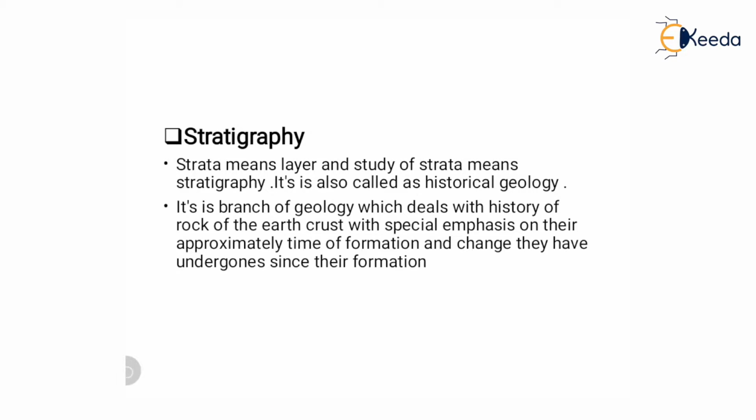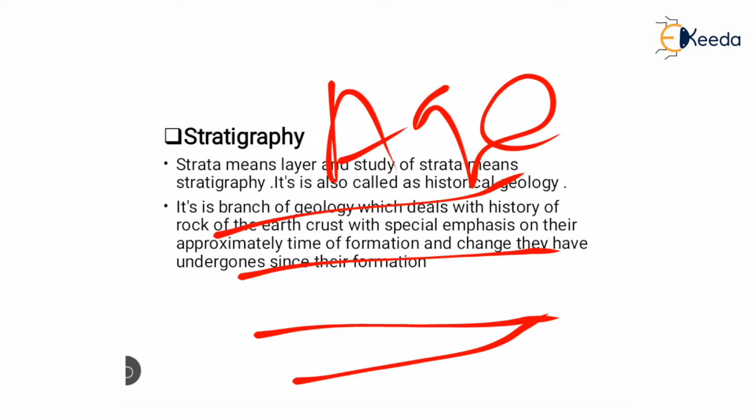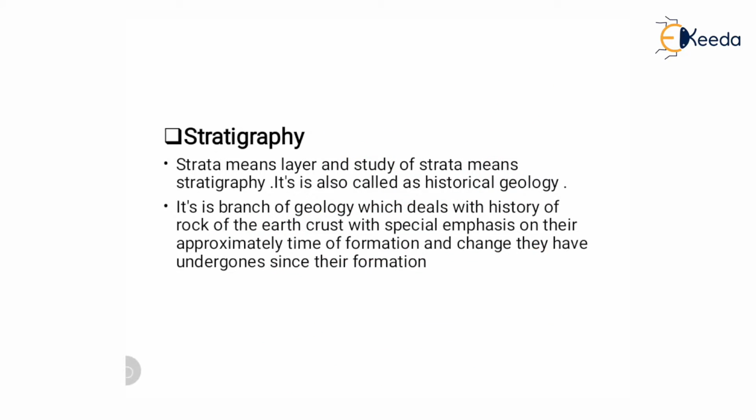Strata means, we know that earth is made up of different layers like crust, mantle and core, which consist of different rock, which is also deposited in the form of layers. But each layer is deposited at a different time, not at the same time. So each layer has a different age. So by studying these layers, which type of rock is present and their age, we can conclude the history of the geology. So strata means layer and the study of the strata means stratigraphy. I will give the information about the history of the geology.